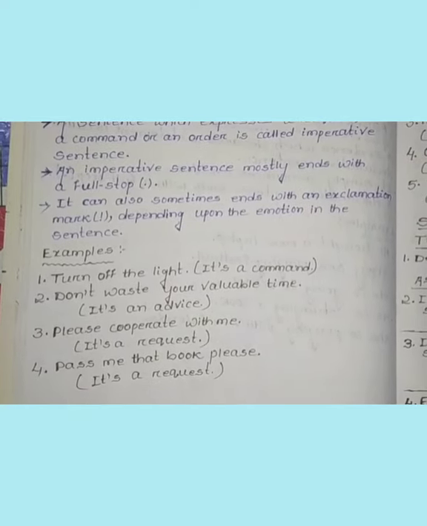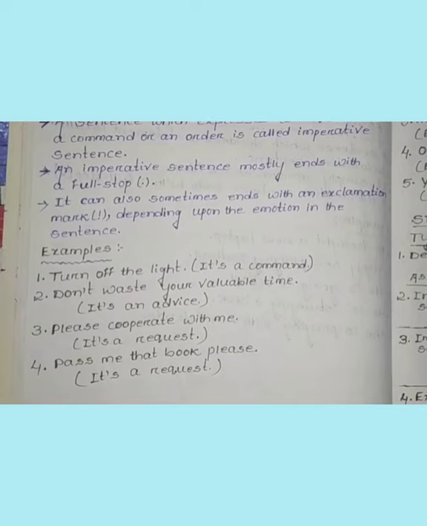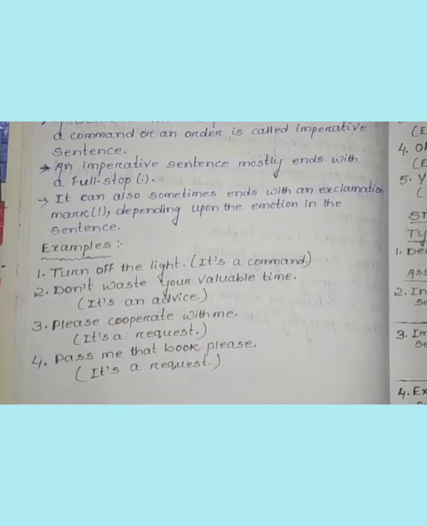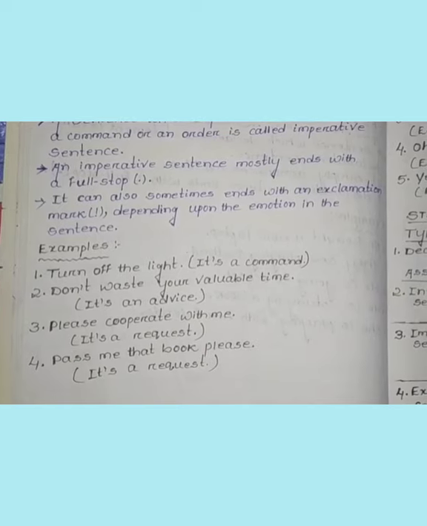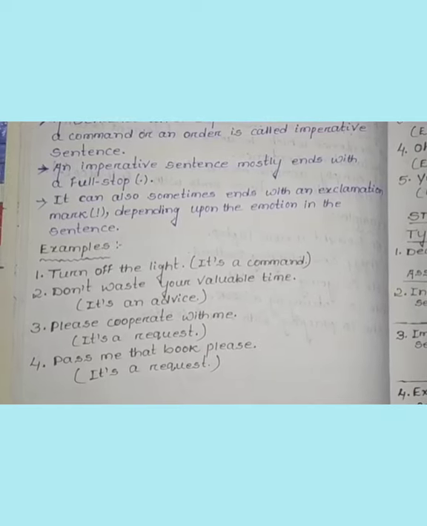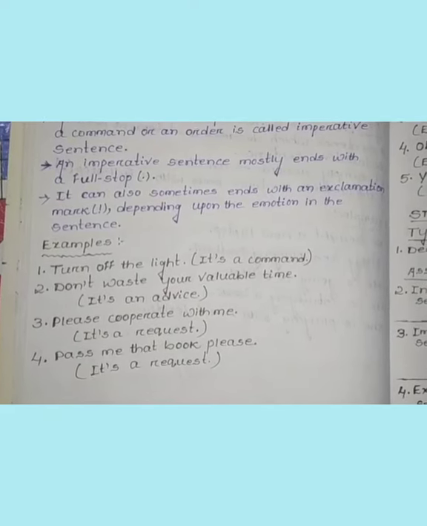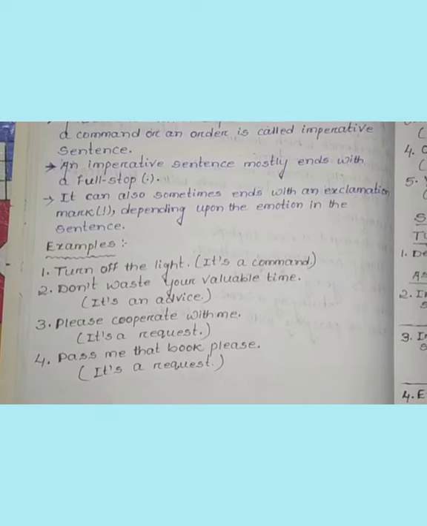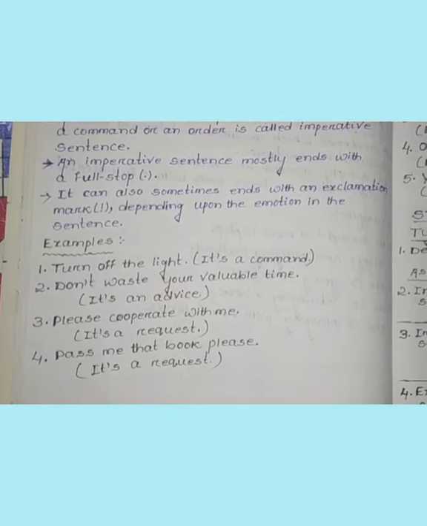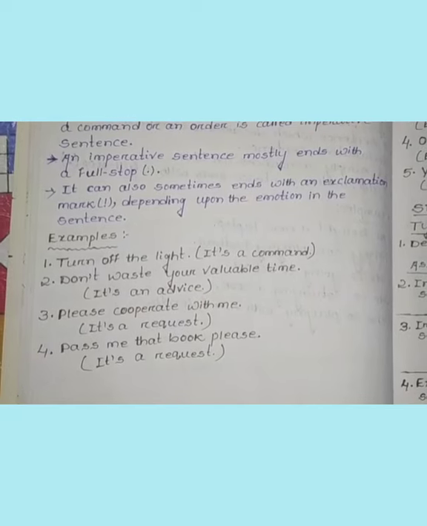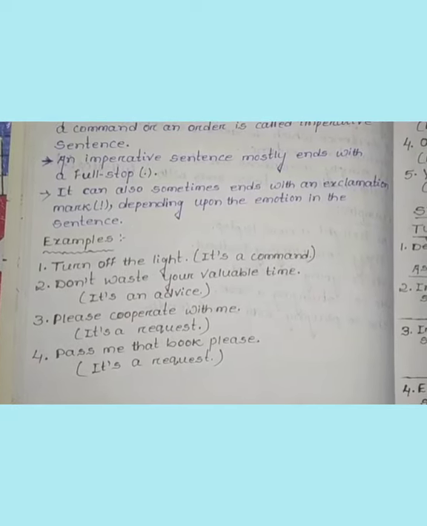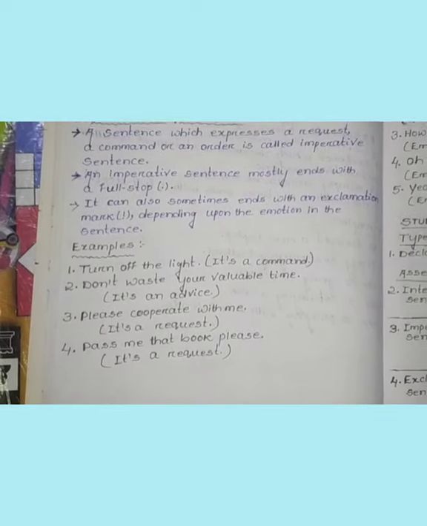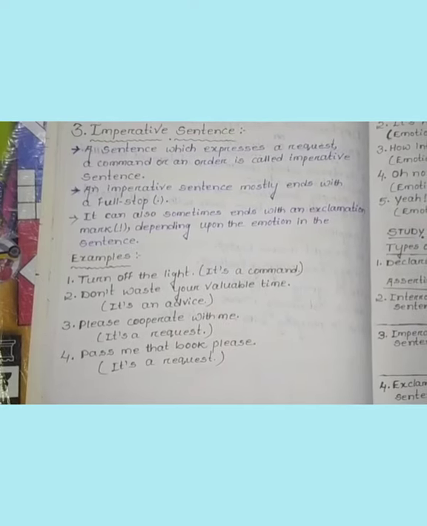Turn off the light. It means it's a command to someone to turn off the light. Then coming to number 2, don't waste your valuable time. So it's advice to someone, please don't waste your valuable time. Then coming to the third one, please cooperate with me. So it's a request to someone. Okay, what is the request? Please cooperate with me. Then coming to number 4, pass me that book please. It means it's also a request to someone. So these types of sentences are called imperative sentences.